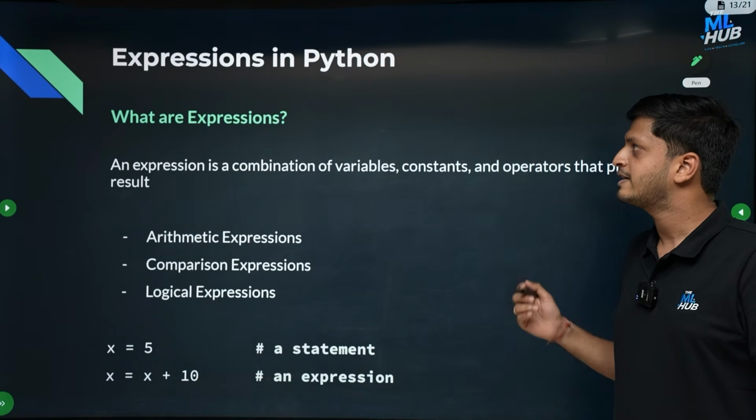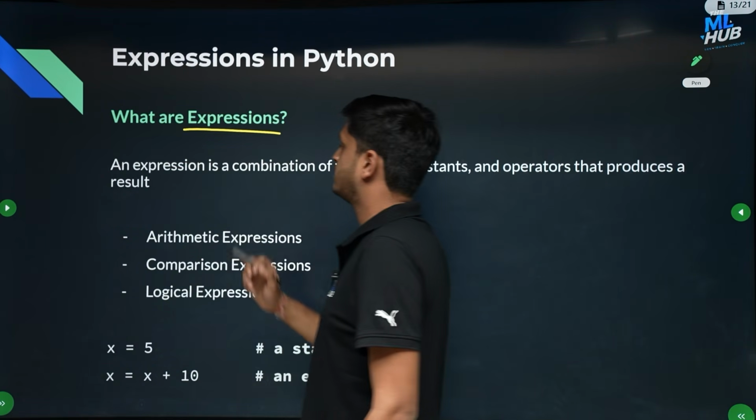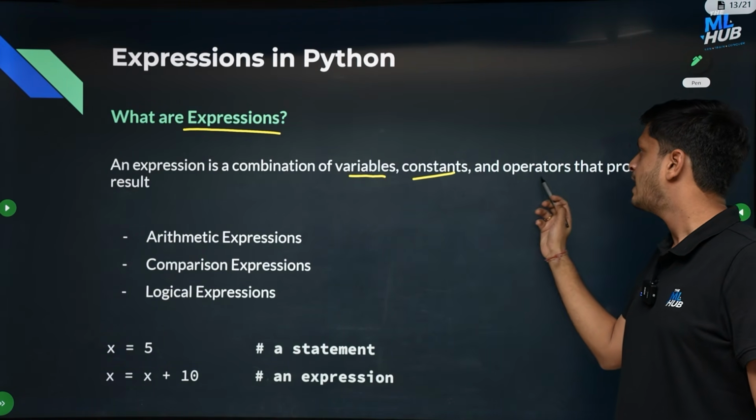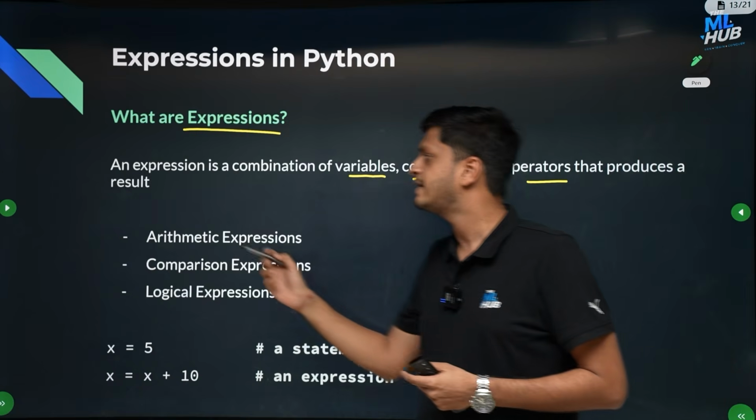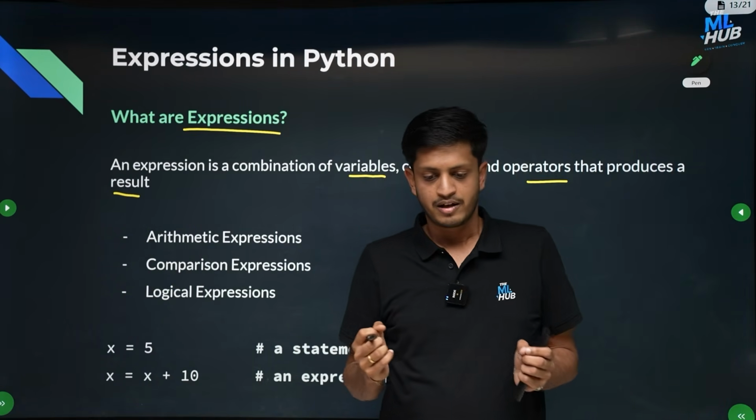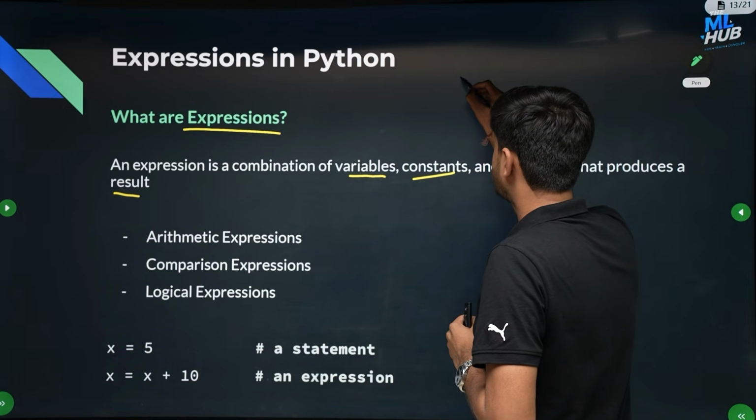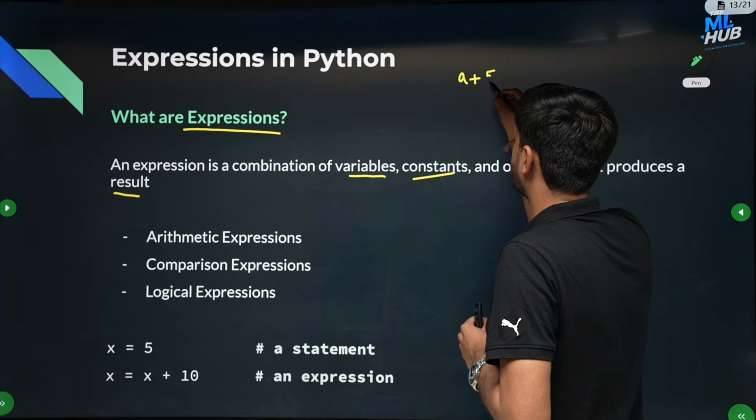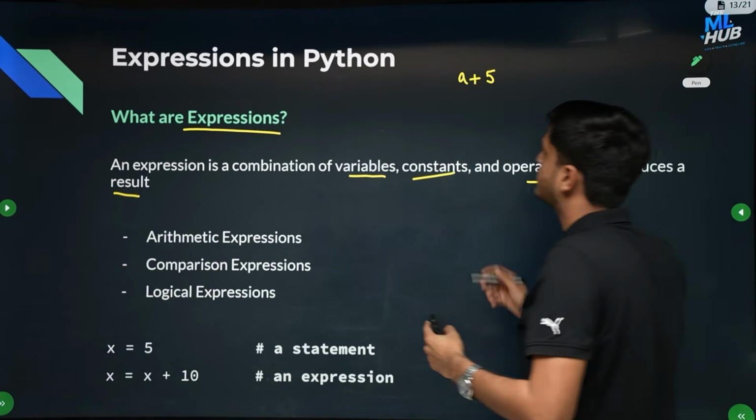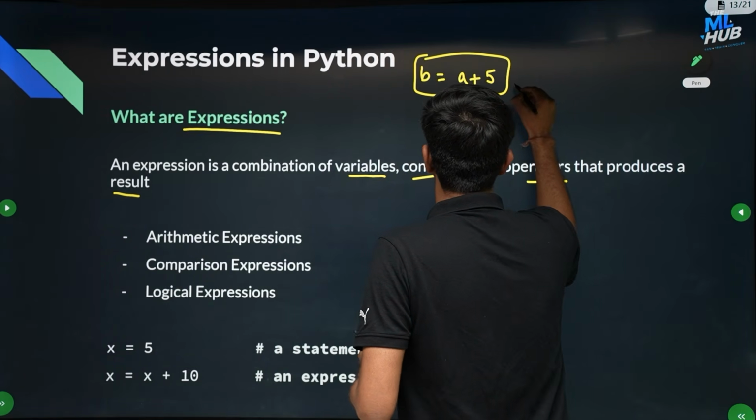Now let us look at expressions in Python. So what are expressions? An expression is a combination of variables, constants and operators that produces a result. Let me give you an example. Let's say we have a variable a and we have a constant 5. If I want to add the constant to this variable, and store it in another variable, let's say b, this entire thing will become an expression.